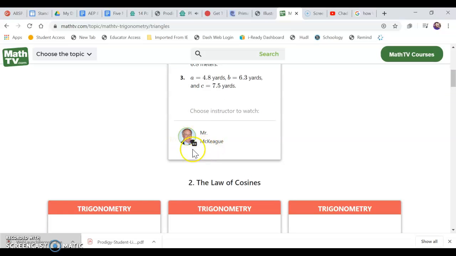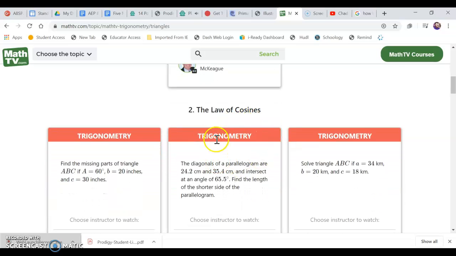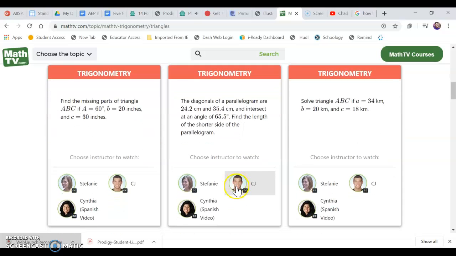Okay, for this one, there's only one teacher, so you can click on the teacher and watch their video. Or you can talk about the law of cosines. So depending on what you want, there are different videos. These three here have three different people that taught it. So if you watch Stephanie and you didn't like how Stephanie did it, you could watch CJ. They're going over the same problem, but showing different methods to solve it.